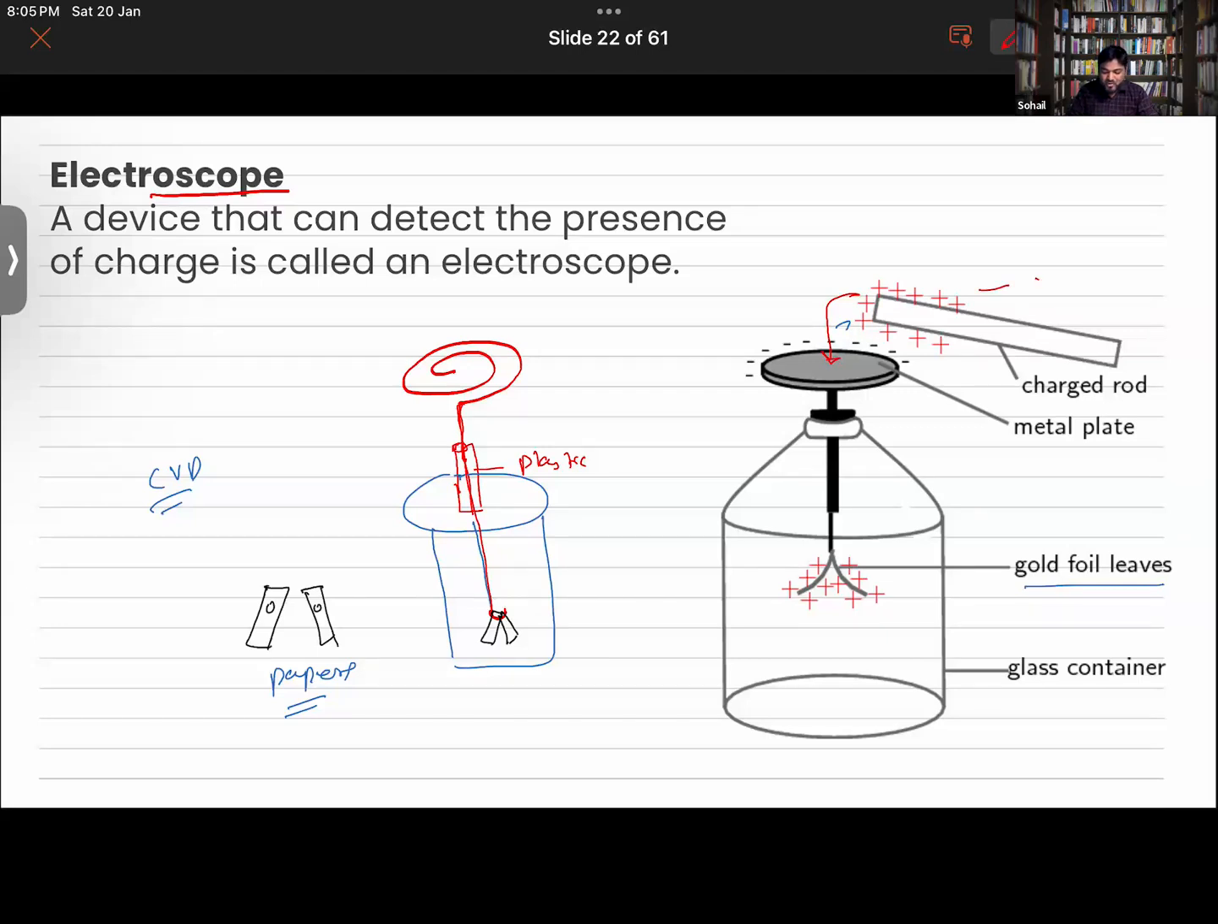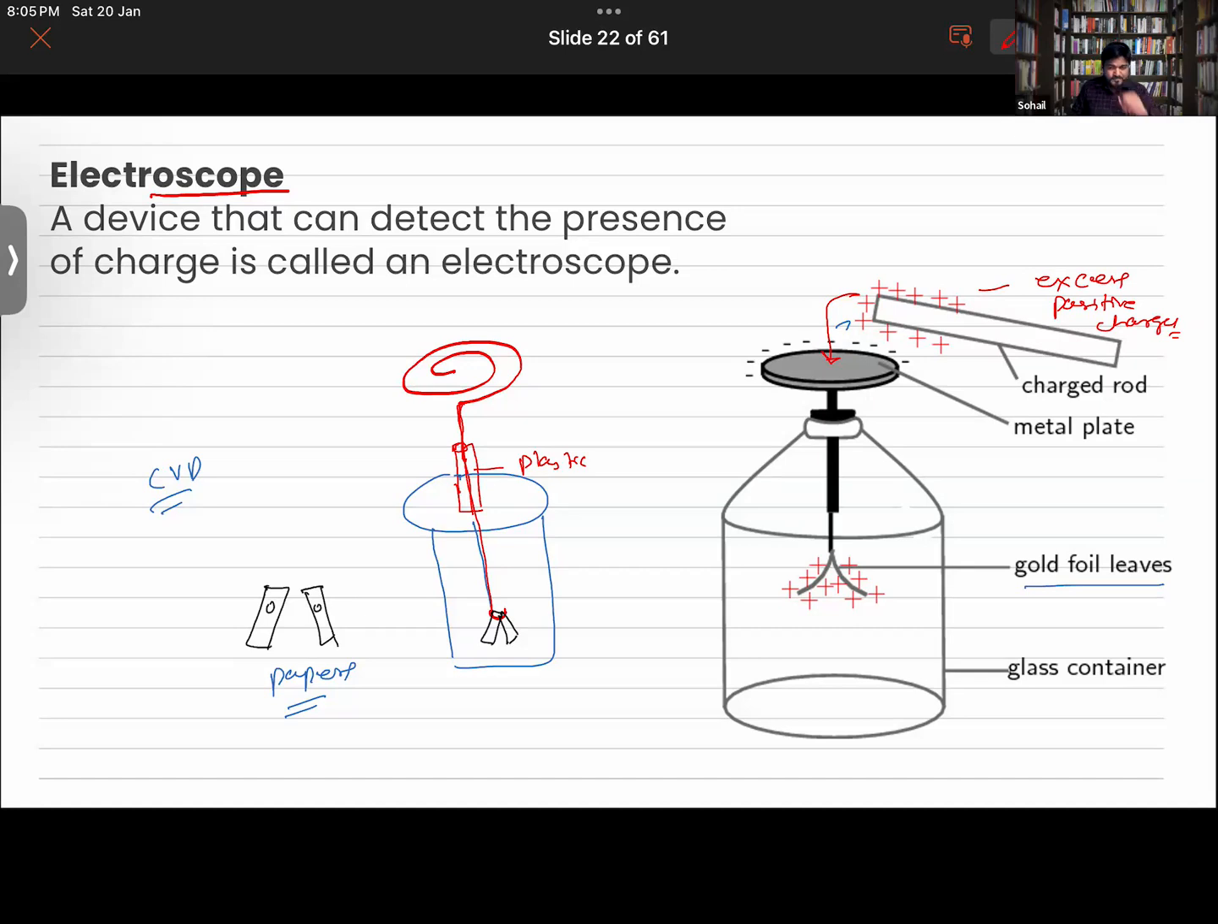But this is in excess amount. It's not like the amount of positive charge on this body is equal to the metal plate. It will usually be in excess. Let me write it. Excess positive charge.